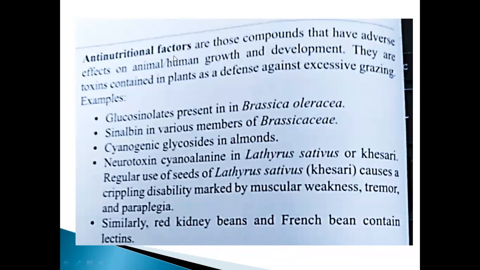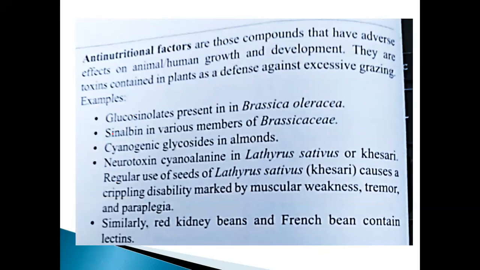So, anti-nutritional factors, we already discussed. The anti-nutritional factors are those compounds that have an adverse effect on animal or human growth and development, isn't it? They are toxins contained in plants as a defense against excessive grazing. Examples: yesterday we saw them. What are the toxic substances present in it?